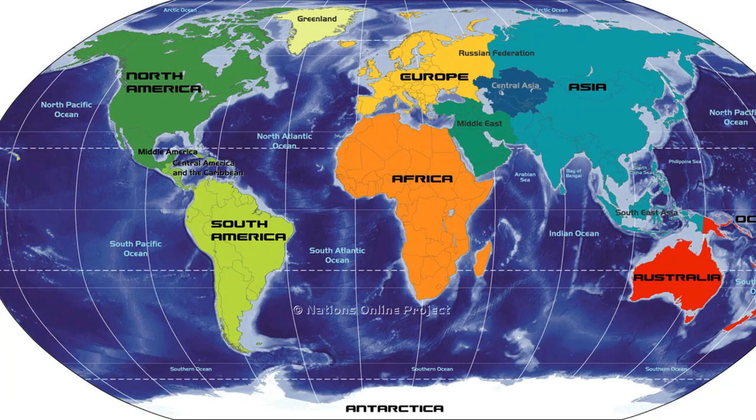The land of the Earth is divided into 7 large masses called continents. They are Asia, Australia, Africa, Europe, North America, South America, and Antarctica.